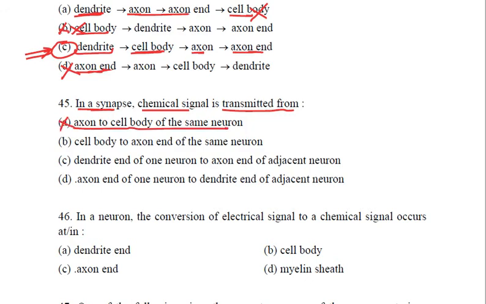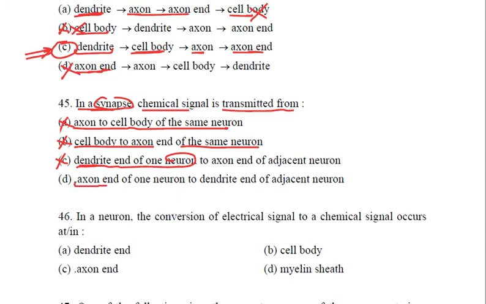Is it the cell body to axon end of the same neuron? Electrical impulses go from the cell body to axon but not in synapse. So this is also an incorrect option. Is it the dendrite end of one neuron? Neuron doesn't end in dendrite. So this is also incorrect.